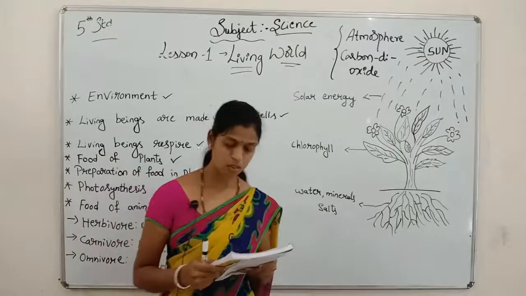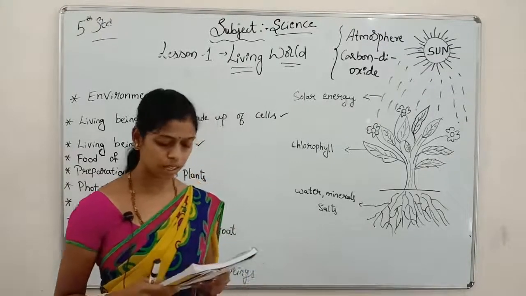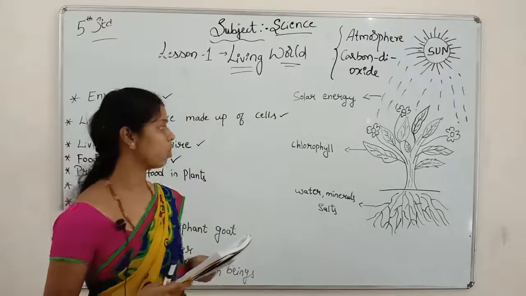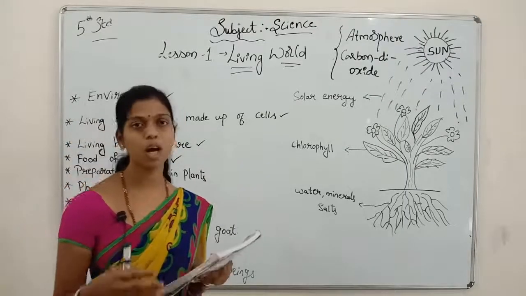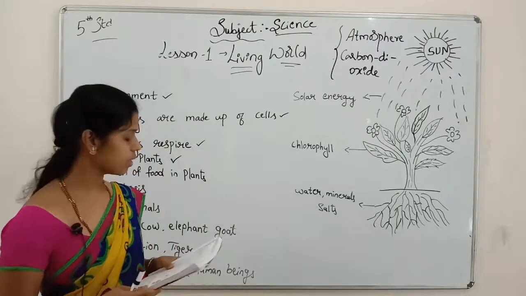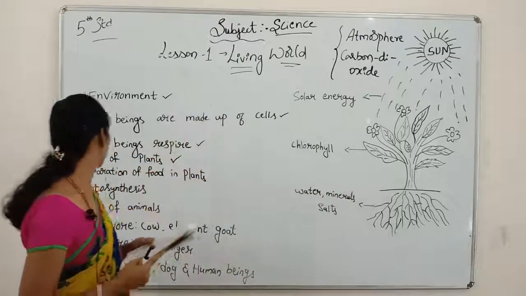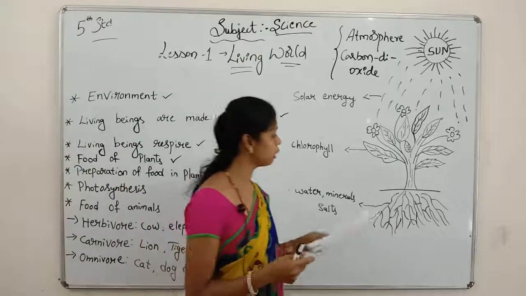Green plants produce their own food. They are preparing their own food. That's why the green plants are called autotrophs. What we call preparing their own food, we are calling autotrophy. This is how they prepare the food. Next we go for the preparation of the food in plants. How do they prepare the food in plants?